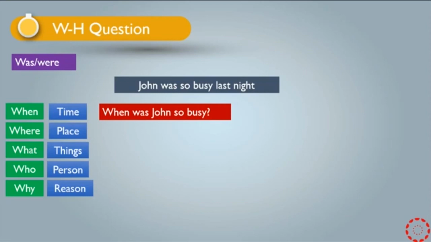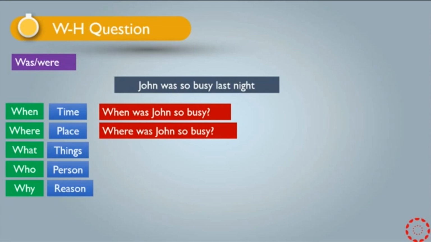We will remove that part in the sentence that we question about. For example here, when: I have to remove last night because I am asking a question about time. When was John so busy? The second one, where. Where was John so busy? I can also say, where was John so busy last night, because in the original sentence we don't have a section of place. That's why I can use last night again.